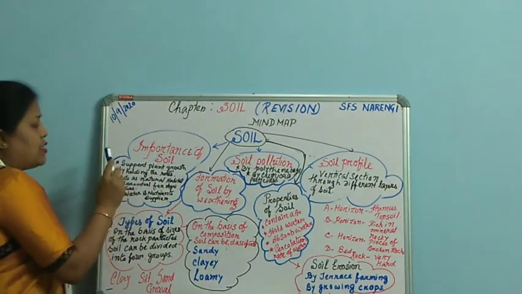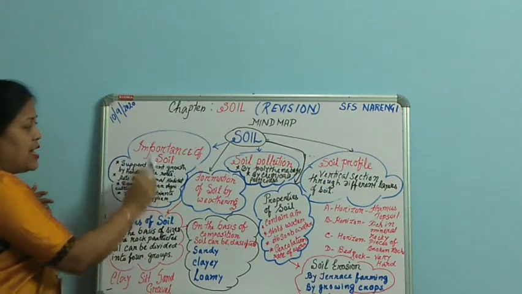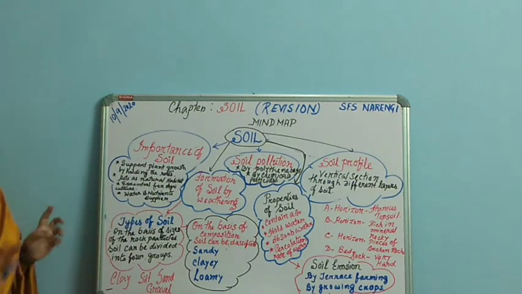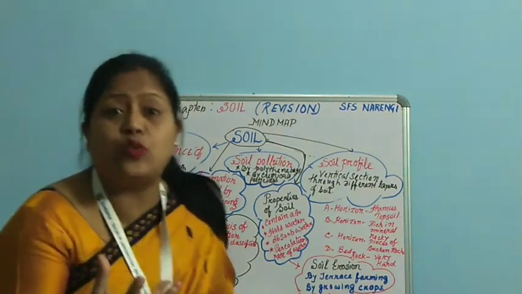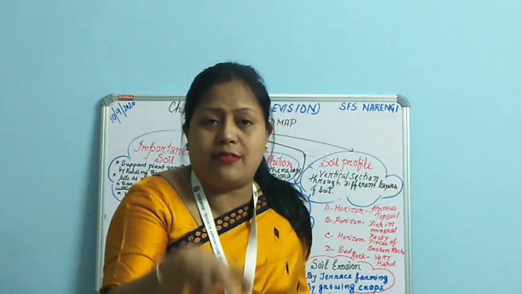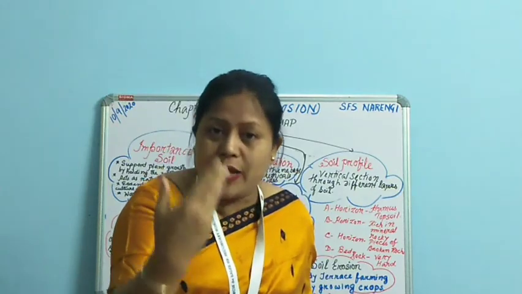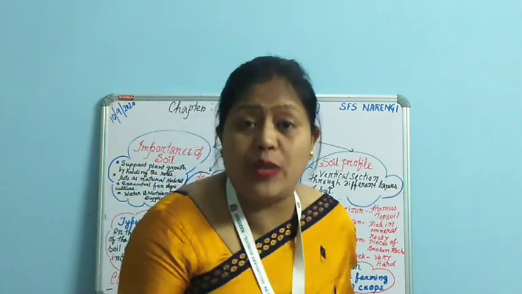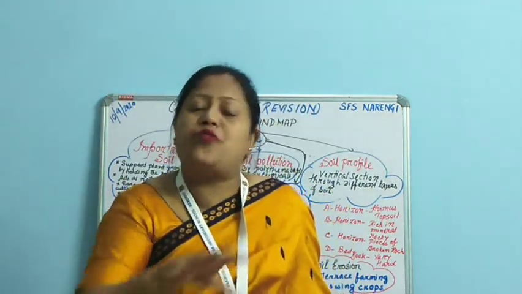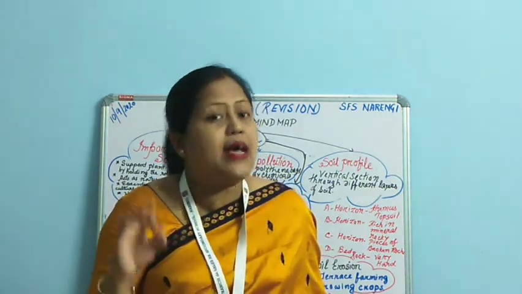Soil supports plant growth by holding the roots. So it is saying that soil is very important for the growth of the plant. It supports the growth of the plant by holding the roots, meaning the roots anchor in the soil in order to stand upright. So the soil is supporting the plant. Even the soil serves as a natural habitat, meaning various living organisms survive on the soil.